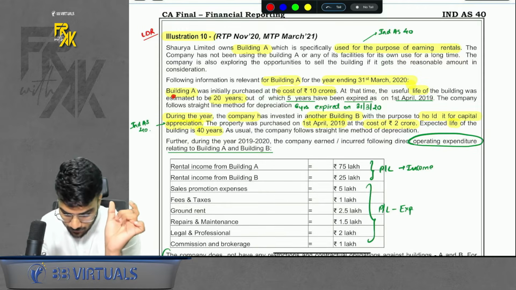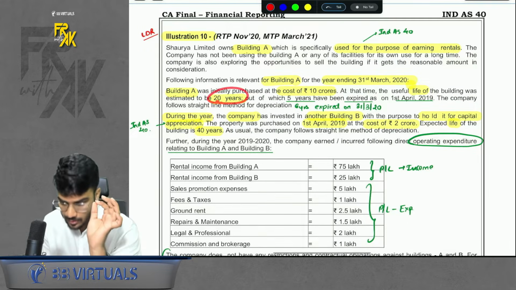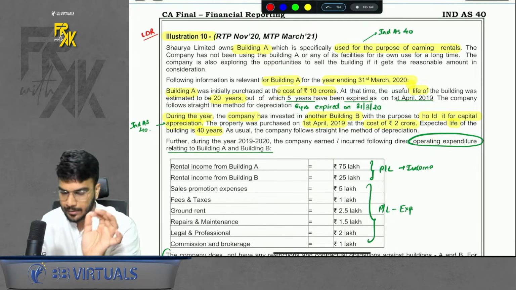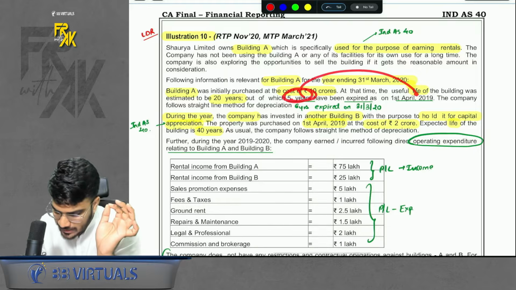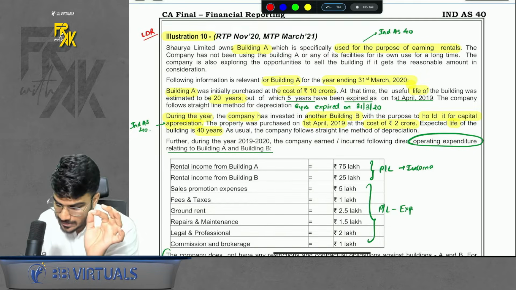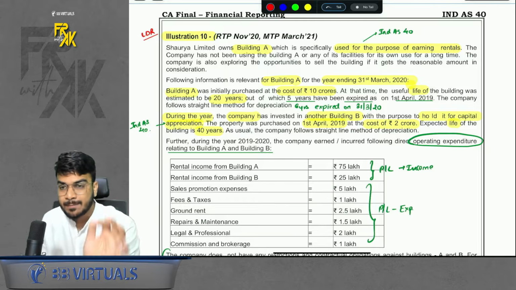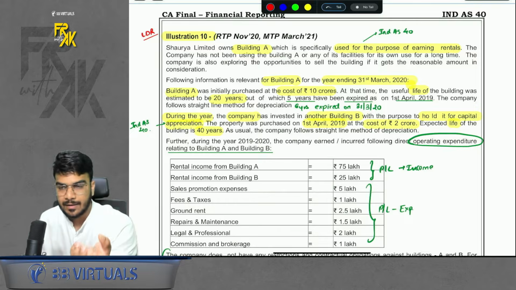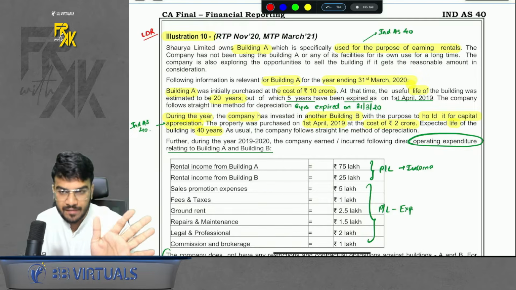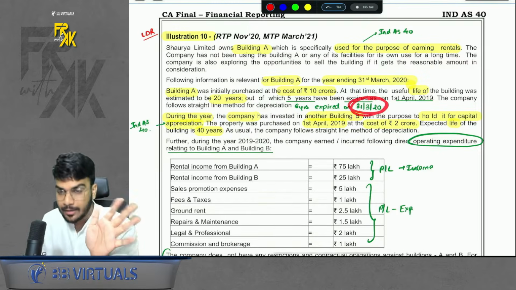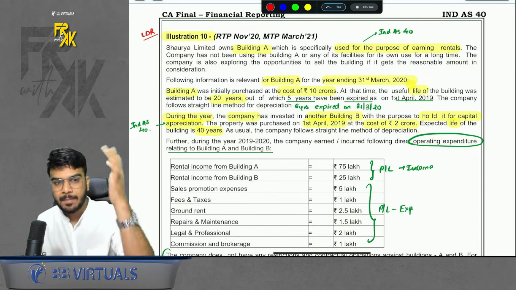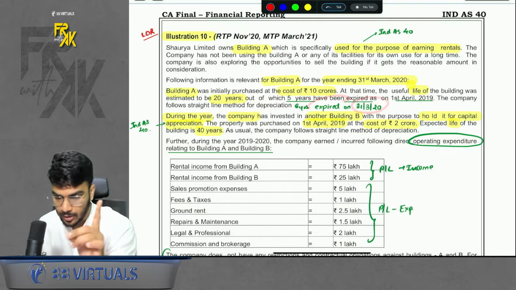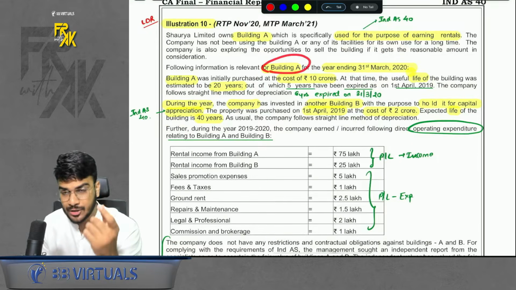It is saying that we have a building A, life 20 years, out of which 5 years have expired as on 1st April 19. That means the life expired is 5 years, but this expiry is till 1st April 19. We want the life expired till 31st March 20. So if on 1st April 19 you have your birthday, you have become 5 years old. That means 1 year later, you will become how many years old? 6 years old. Remember the happy birthday example? Okay, sir. So the life expired is 6 years till 31st March 20. Do remember that part. So accordingly, we will calculate the depreciation of building A.